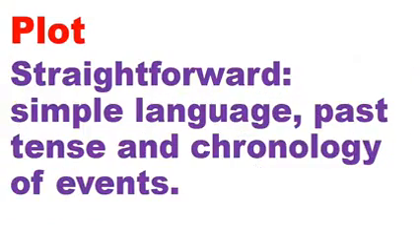Another one is the plot. How is the plot of the story? It is straightforward because it uses simple language, past tense, which is common to stories. There is also chronology of events. That is, the events being arranged with one happening, then another following. Plot simply has to do with how the incidents, the happenings in a story are arranged. So this is a straightforward plot.